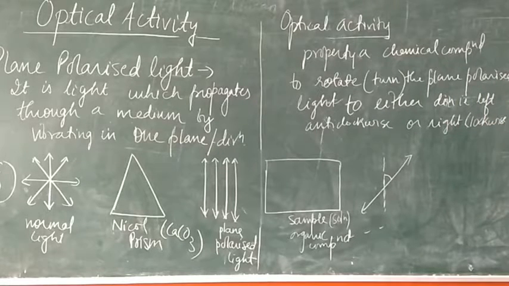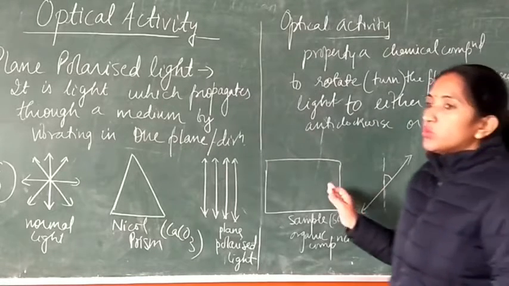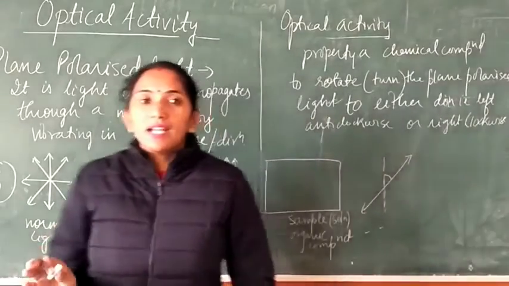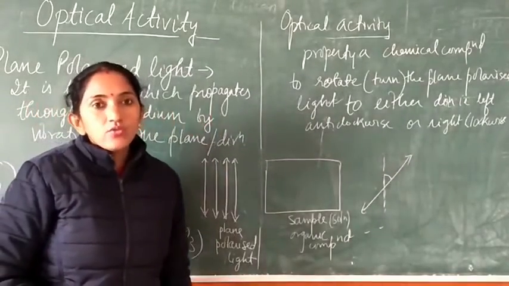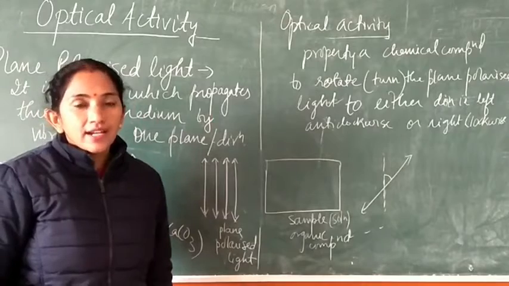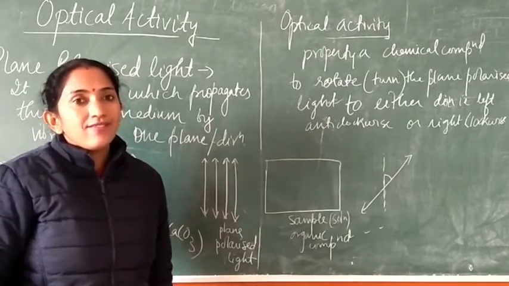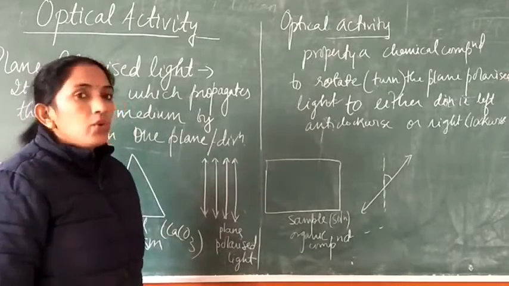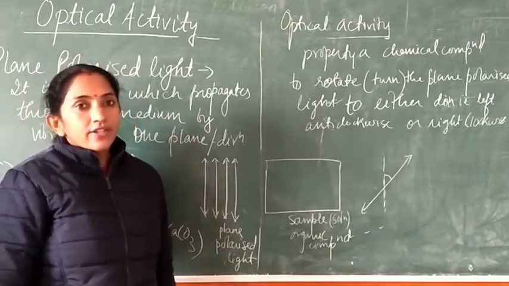Right? So if a substance is able to rotate the plane polarized light to either direction, it will be known as an optically active substance or optically active compound, and the property will be known as, student, optical activity.